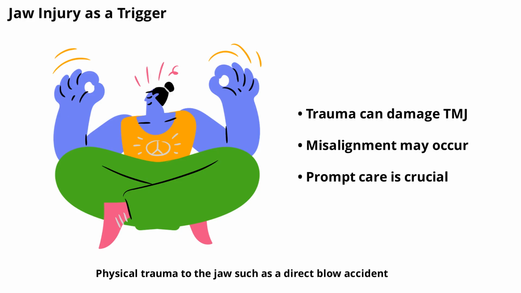Physical trauma to the jaw, such as a direct blow, accident, or sports injury, can damage the TMJ or surrounding tissues. Even a seemingly minor injury can lead to long-term problems if not properly treated. Jaw injuries may cause misalignment, inflammation, or even dislocation of the joint, all of which can trigger TMJ disorder. If you experience jaw pain after an injury, it's important to seek medical attention promptly to prevent chronic issues.